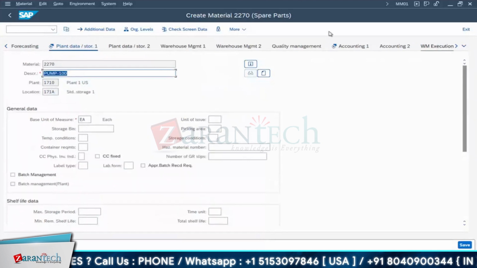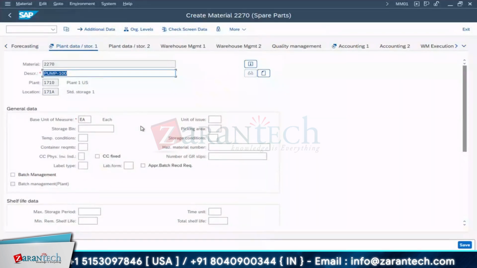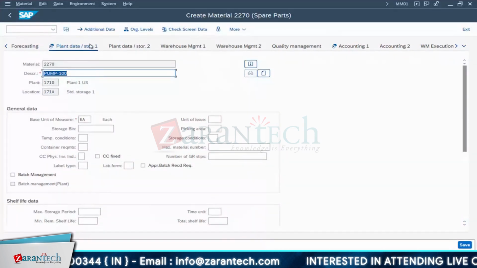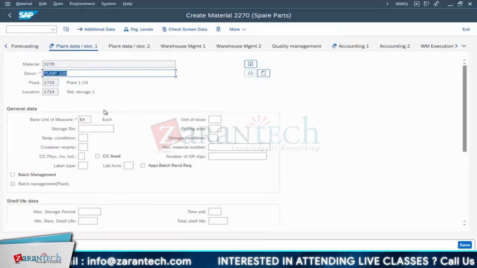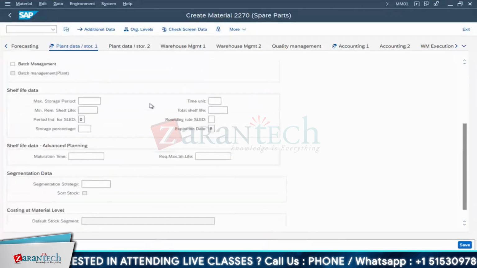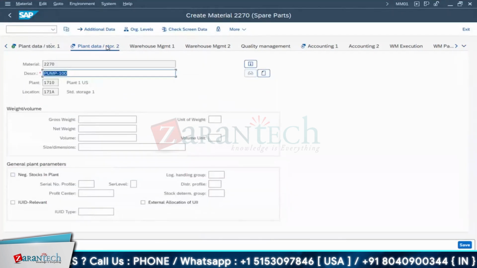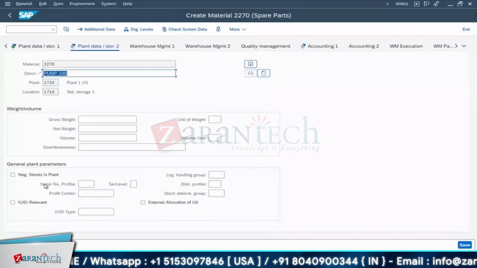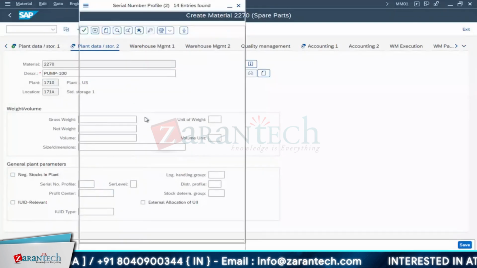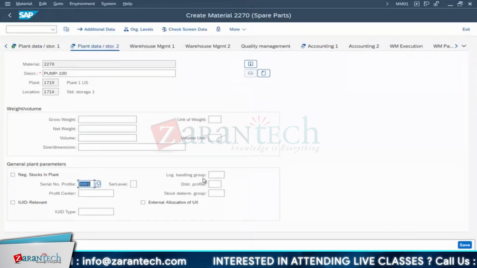Yeah. Next, can anyone tell when we had used this plant data storage one tab? Here we enter some details. You remember the serial number concept? Serial number profile. Exactly. During the serial number concept, we had maintained a serializing procedure. Sorry, here plant data, but storage 2. In this storage 2, there was a serial number profile. See any profile, but we had done a configuration setting. We have seen this configuration setting 0001, so I'm selecting this 0001.